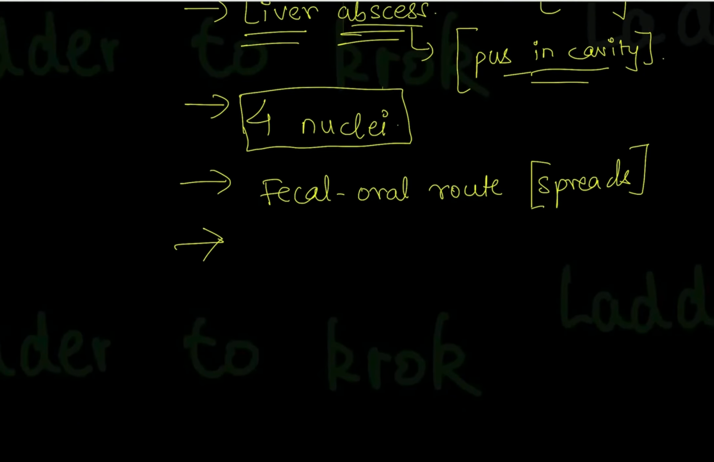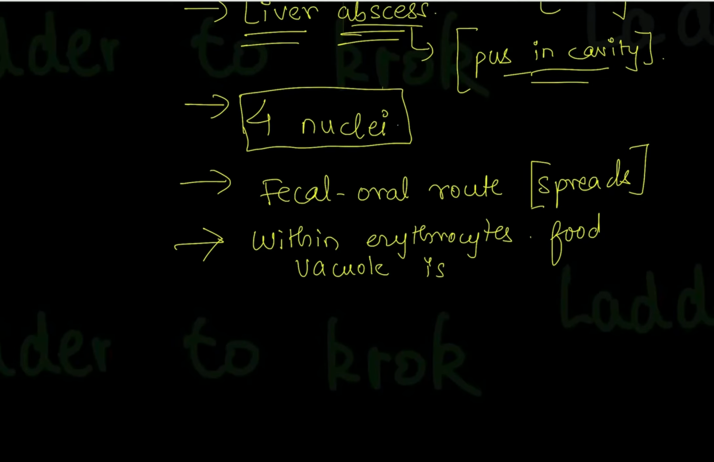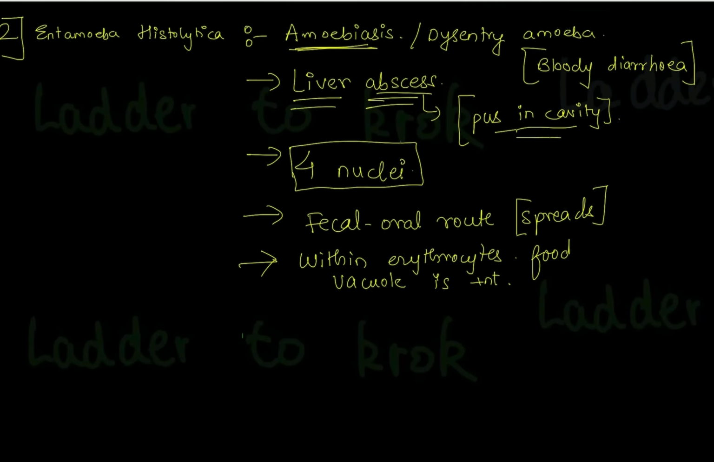And sometimes in the question, they'll give you the feature of the Entamoeba histolytica, that within the erythrocytes of the Entamoeba histolytica, they will have a food vacuole. So within erythrocytes, food vacuole is present. Okay, this was about Entamoeba histolytica.